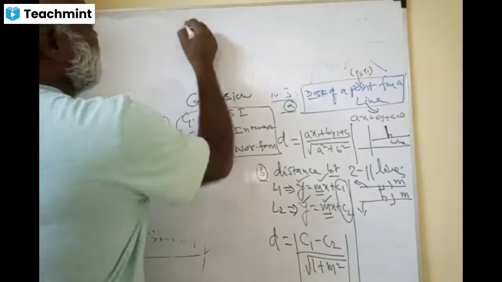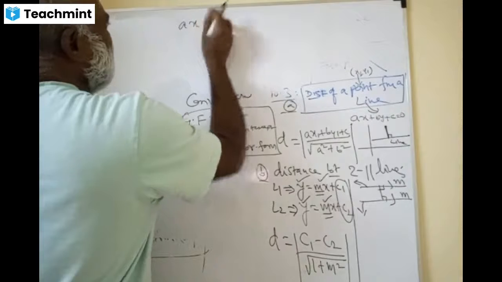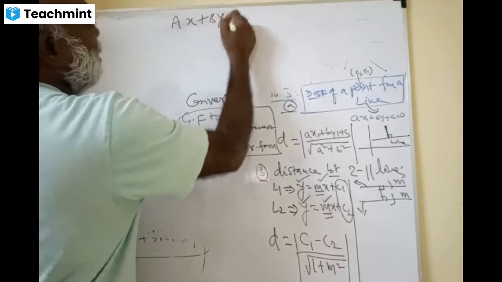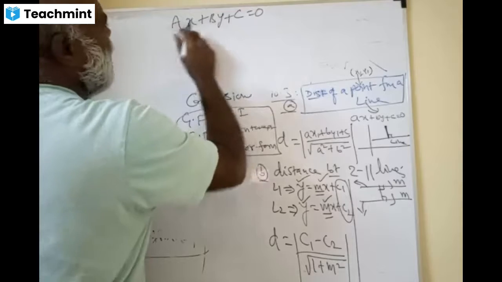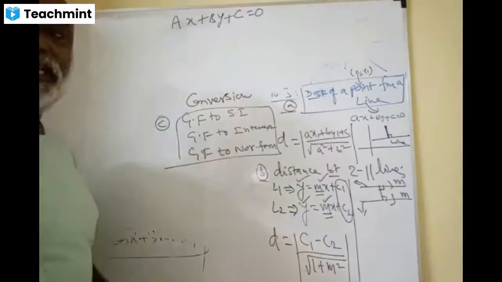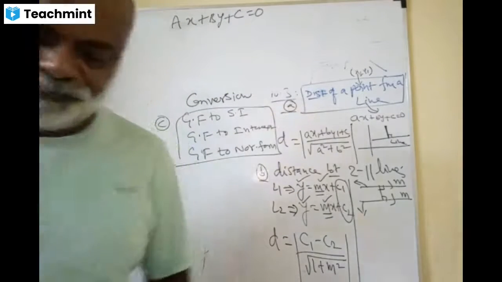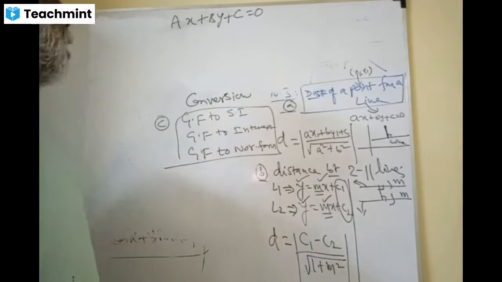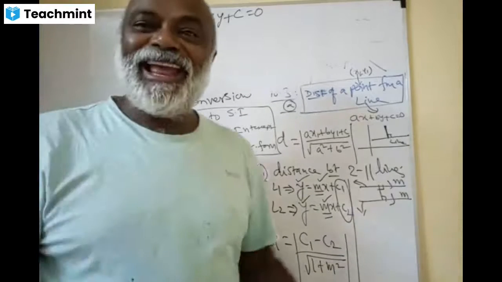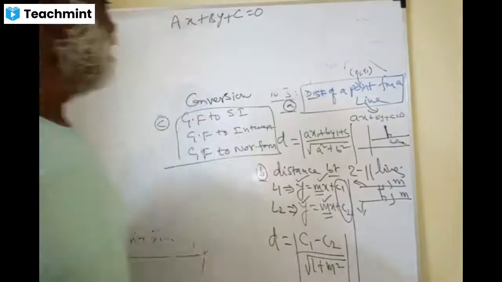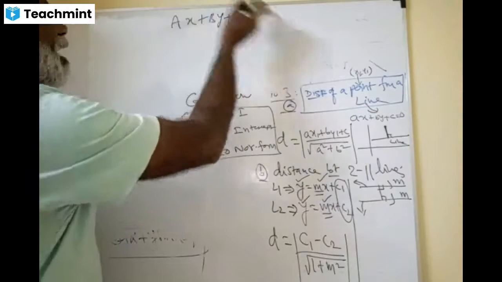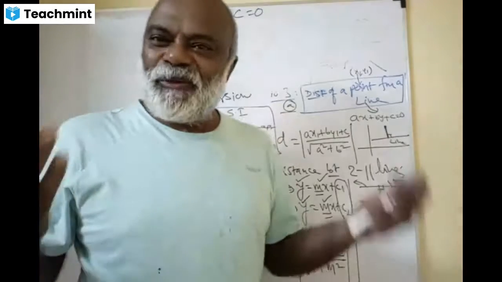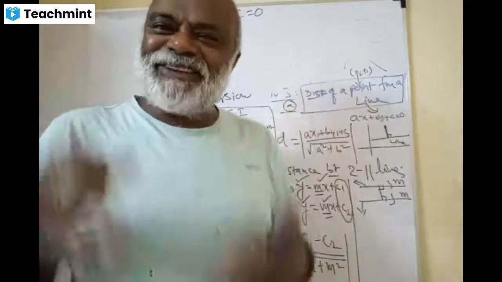The general form is ax plus by plus c equals 0, where a and b should not be simultaneously 0. If both a and b are 0, then there won't be a line. Yes or no? A0 B0, then where is the line? A line should be in terms of x and y, at least in x or at least in y.